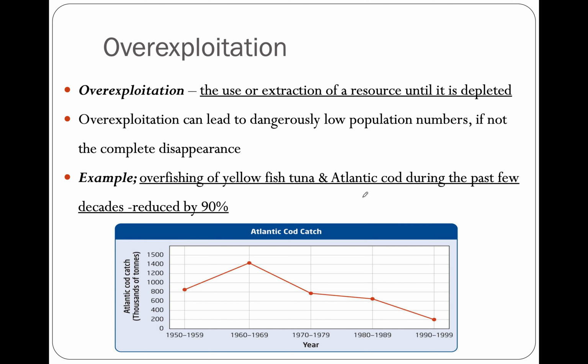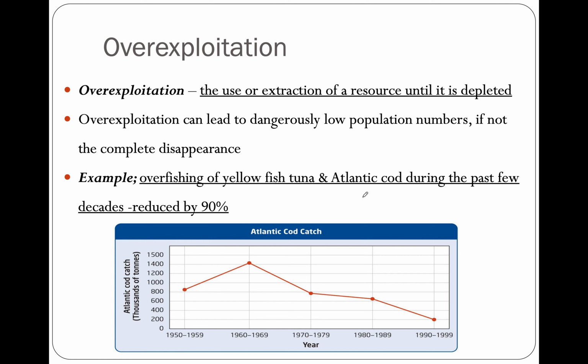Another threat to biodiversity is overexploitation, which is the use or extraction of a resource until the resource is depleted. So overusing stuff, right? Overexploitation can lead to dangerously low population numbers, if not the complete disappearance, right? So if you use too much of a resource, you can cause extinction in organisms near it.